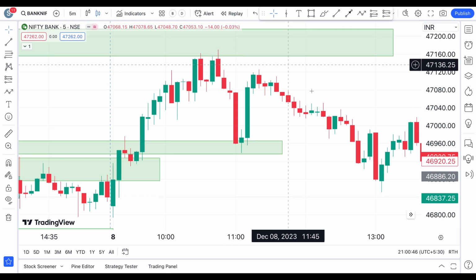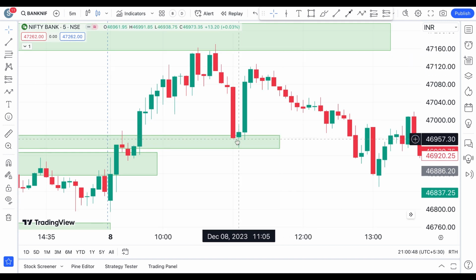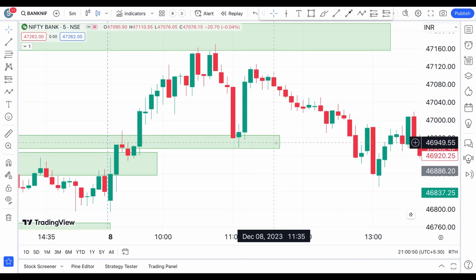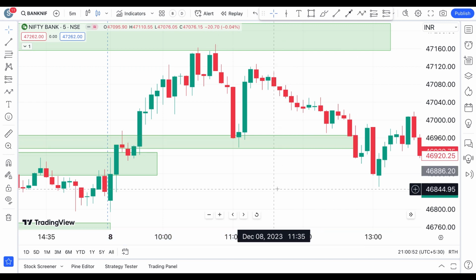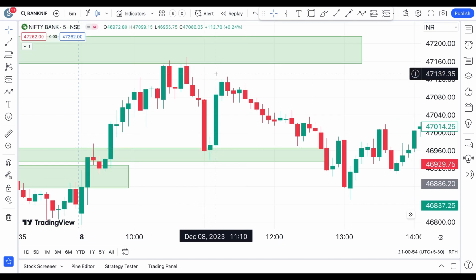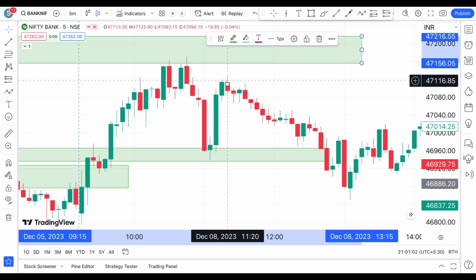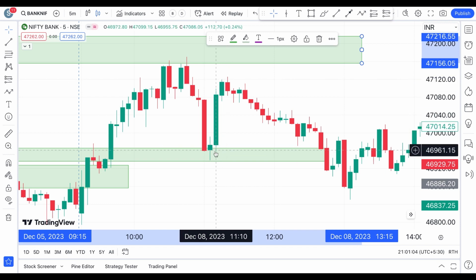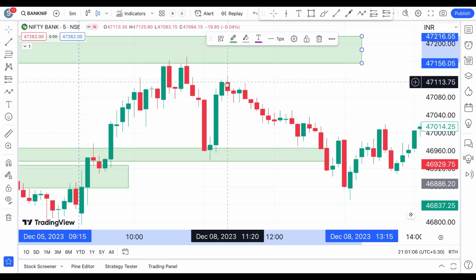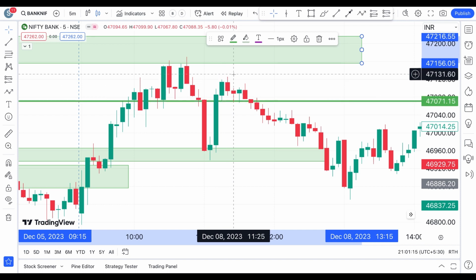And after that, if you notice, this is an inside candle formation, which is a harami candle formation right at this support area. See, right at this support area, and where is your first target? Your first target is definitely this, and your ultimate target is this line. So in this case, what has happened is Bank Nifty has gone almost till there, but it has not reached this point, because here you have seen an inside candle formation again, and we have seen a range breakout of that inside candle formation again.